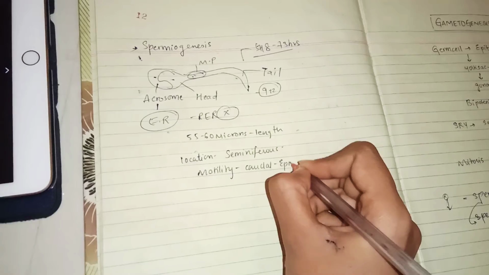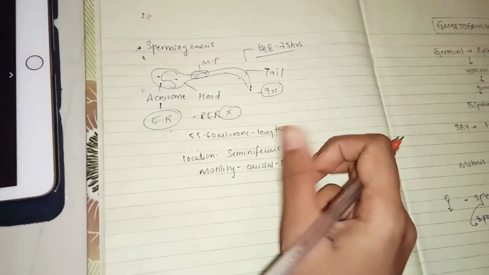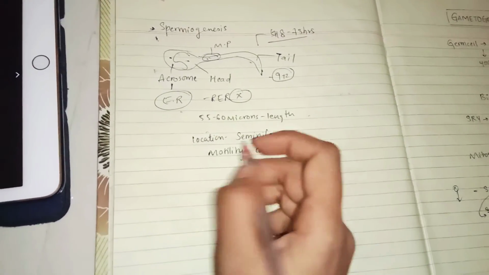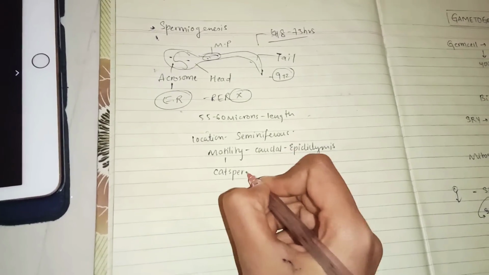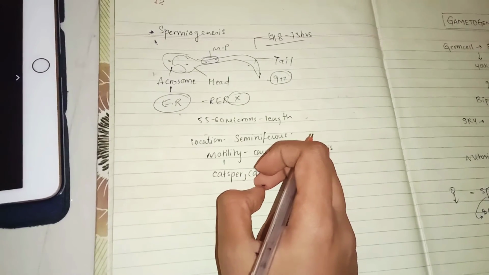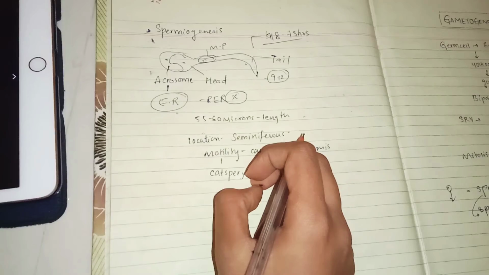Okay, caudal portion of the epididymis. And I already said this process occurs at the age of puberty. For the motility there is a protein called CatSper, and the ion required for motility is the calcium ion. Okay, so these are all important points which you need to remember.